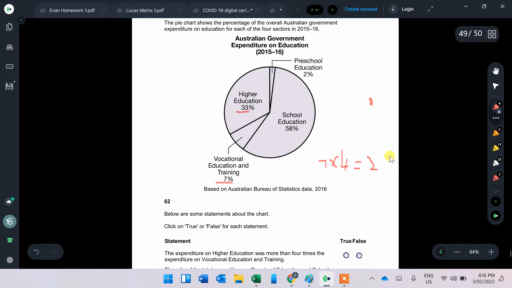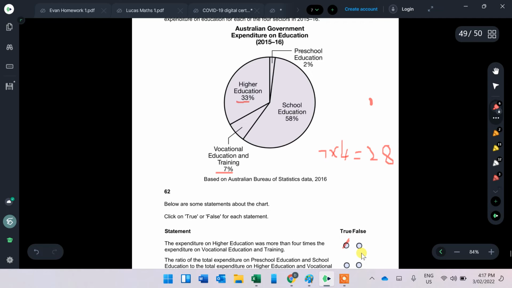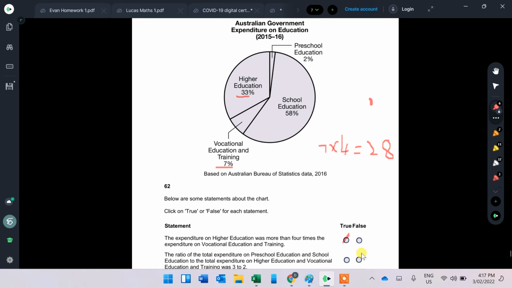The writing with a mouse is harder than the maths. And 33 is higher than 28, so it is more than 4 times bigger. Yes.